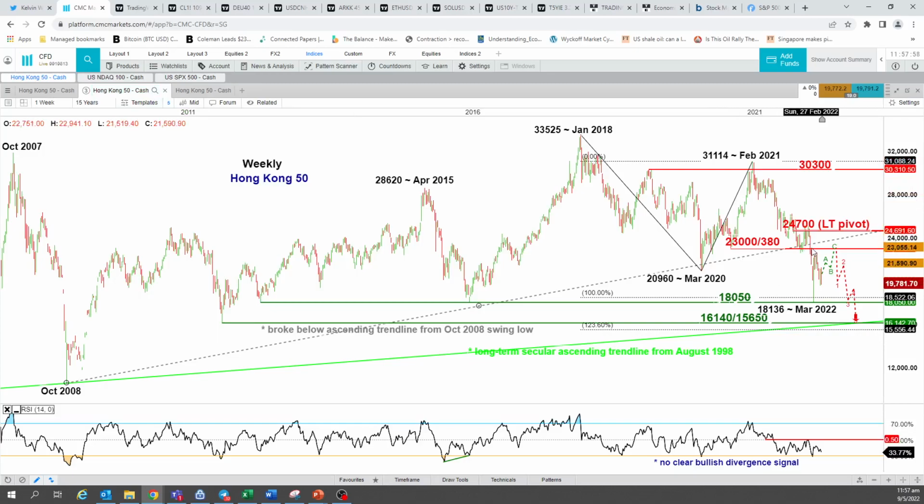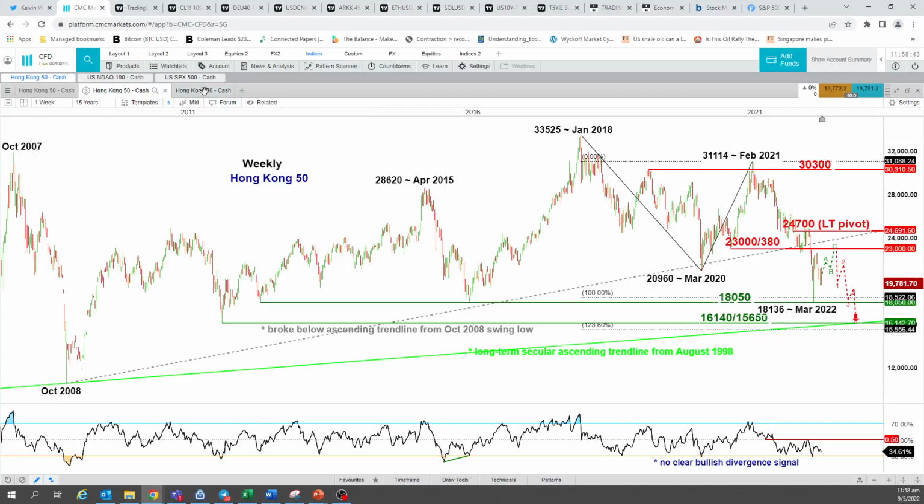This level here was previously the ascending trend line drawn from the great financial crisis low, which is October 2008. Since then, prices managed to hold above this ascending trend line support, and until recently it broke down, clearly a bearish breakdown below this level, and the pullback resistance now is 23,000 slash 23,380. So definitely this is a level for us to watch whether the longer-term bearish force will start to reinsert itself after price action potentially retests this level, if the 21,600 is surpassed this week.